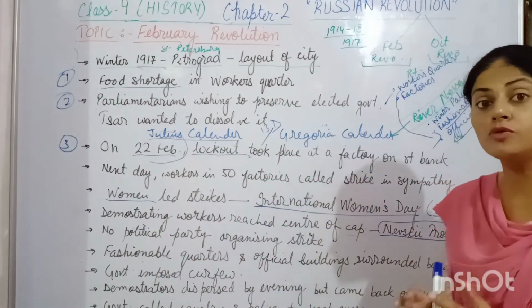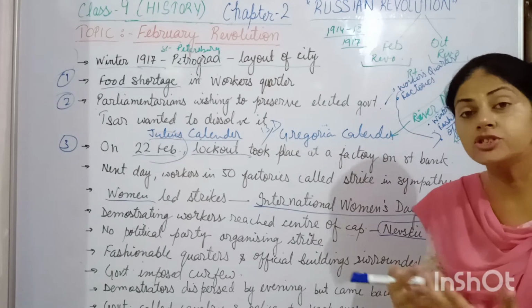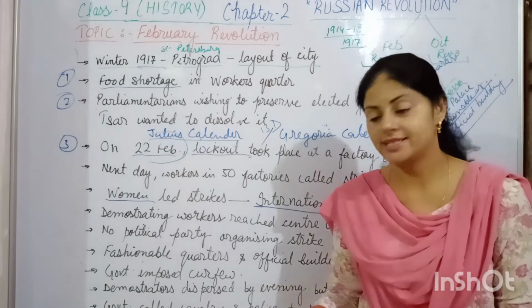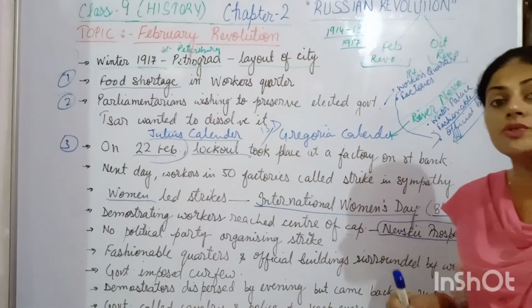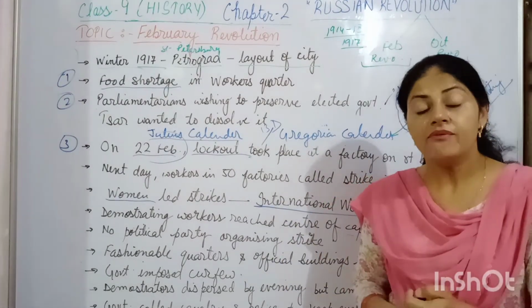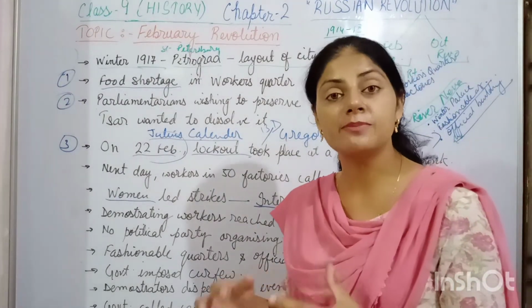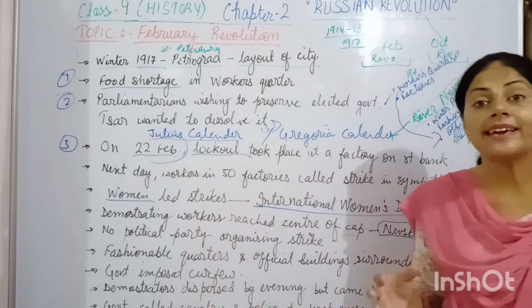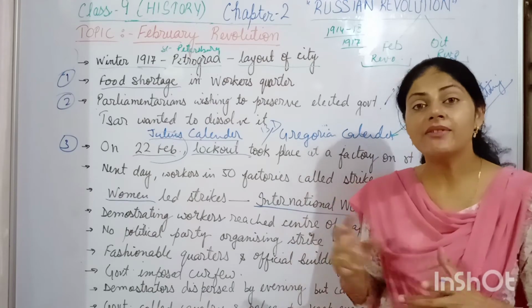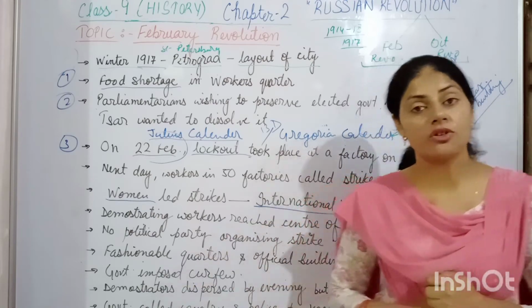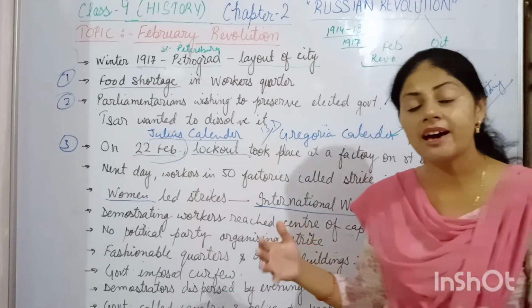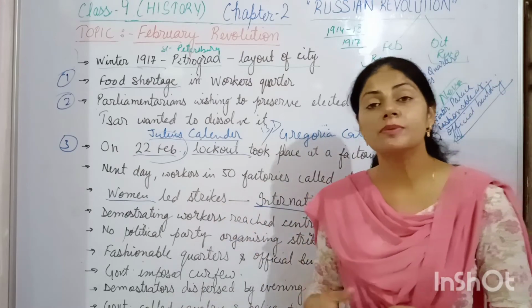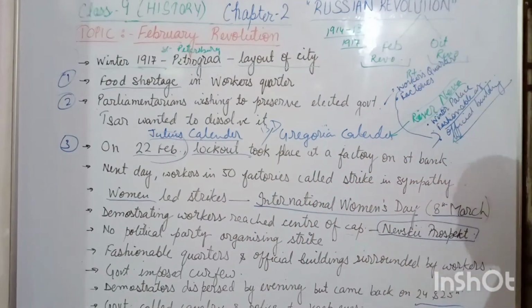As the news of this reached the workers, they became violent. That was the day of 26th February. These peaceful demonstrating workers became violent and started attacking government buildings. They ransacked one of the police stations also.